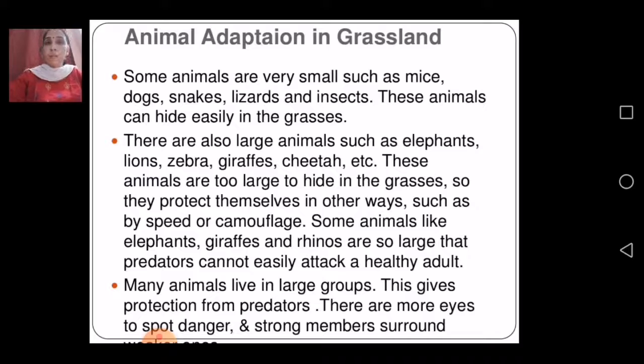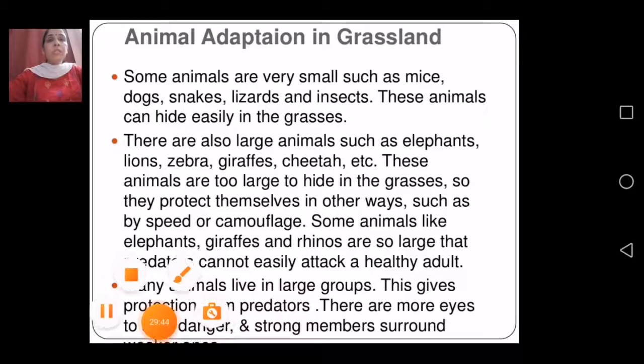They live in burrows, but large animals don't need to live in burrows, since they are not easily attacked, and different animals live in groups. So these are certain adaptations used by animals living in different types of places.